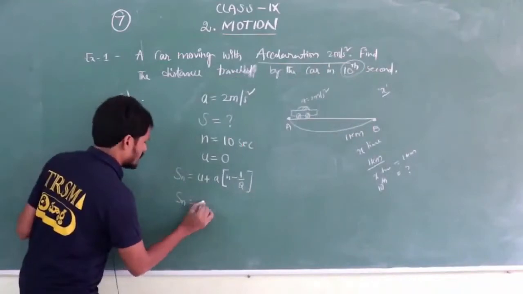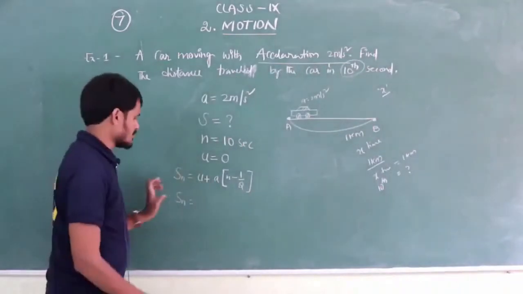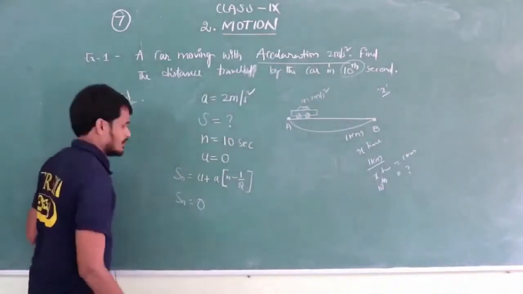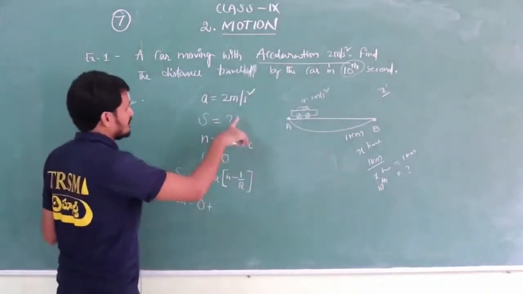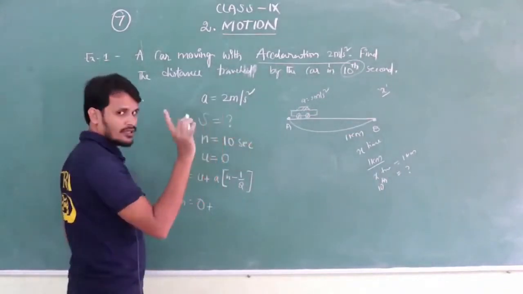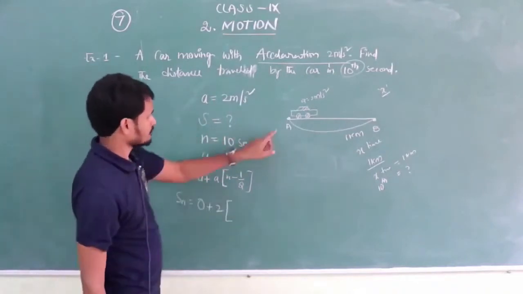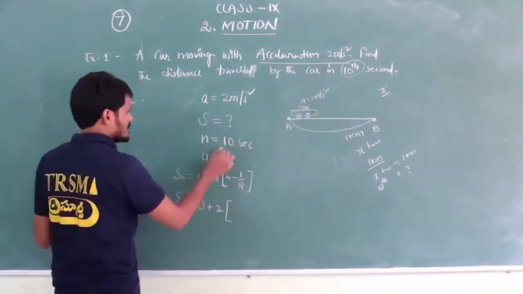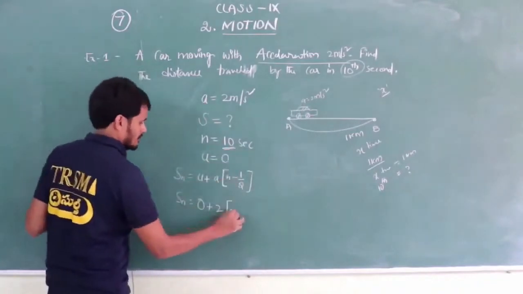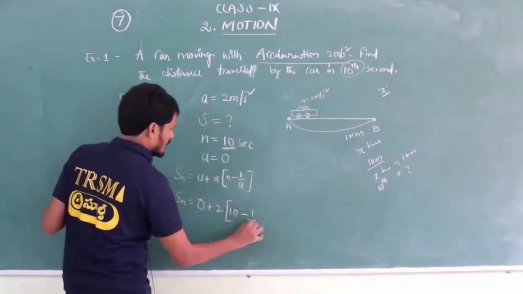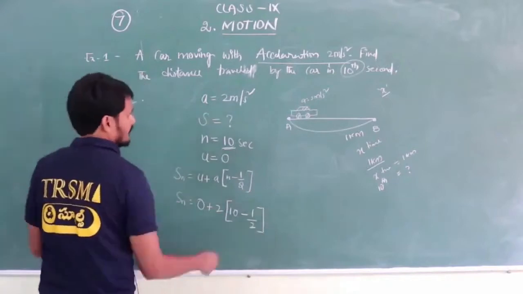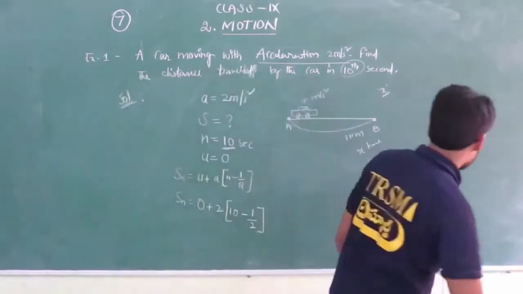Sn equals, what is u? u is 0. Plus, what is a here? a is 2 meters per second square. What is n? n is 10 seconds. 10 minus half.